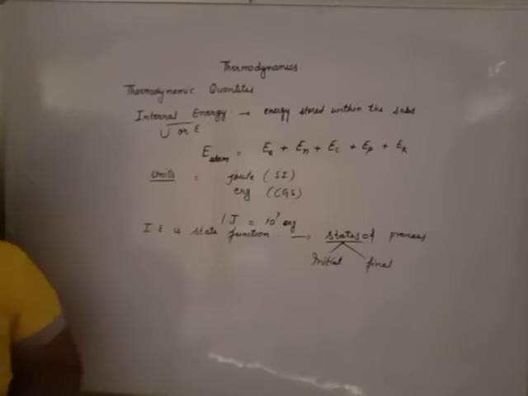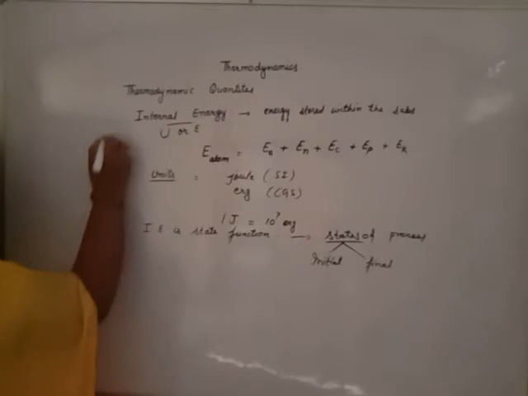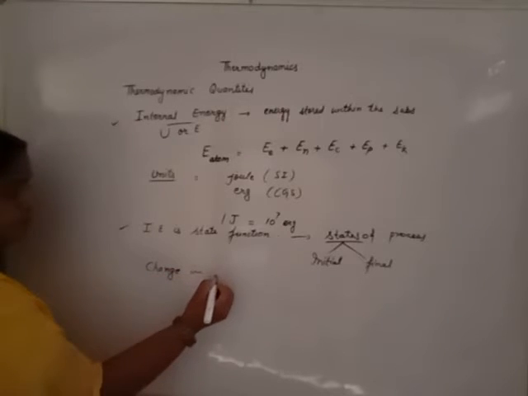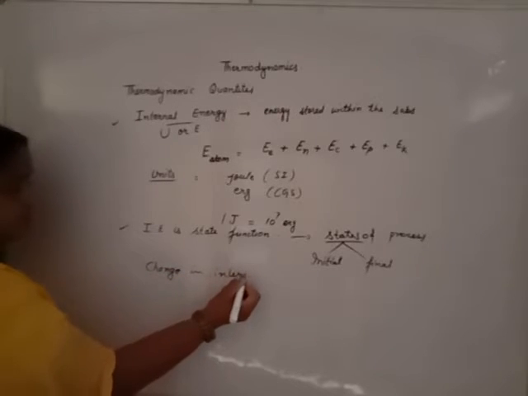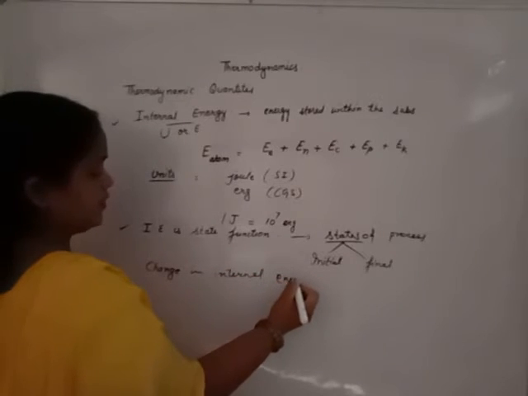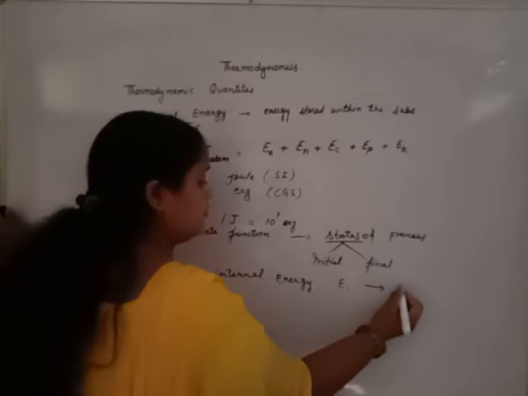What is internal energy change? Internal energy is the state function. Now, change in internal energy. Change in internal energy means energy will change from initial state to final state.